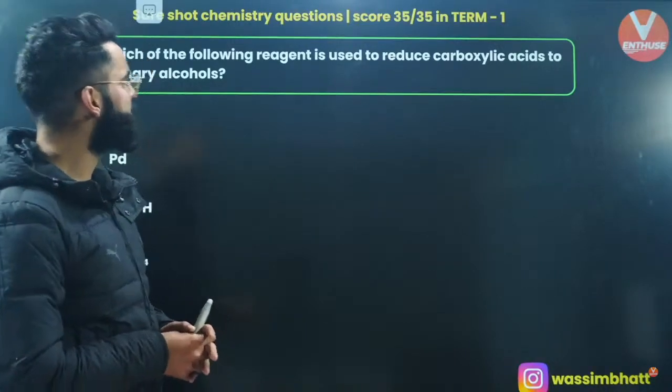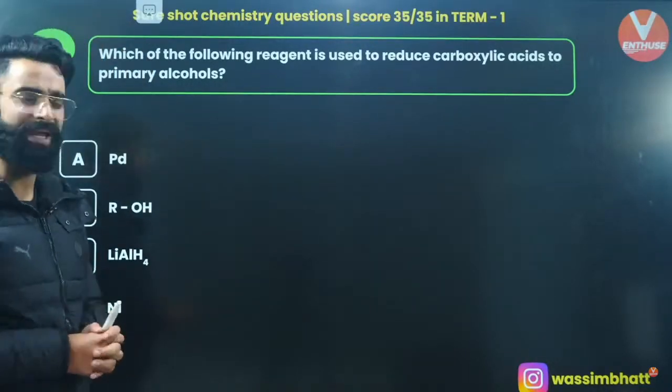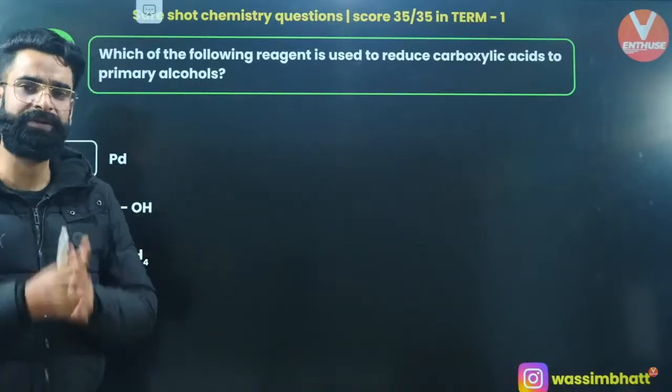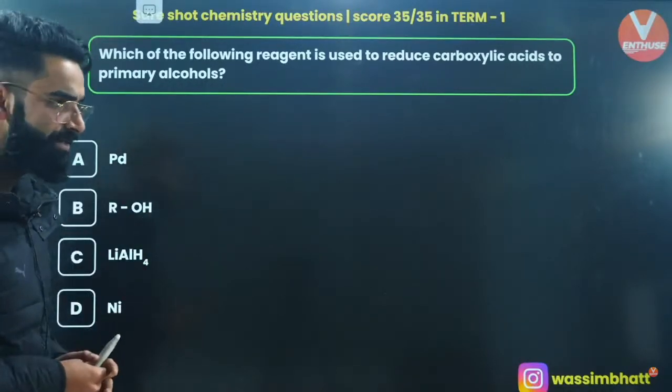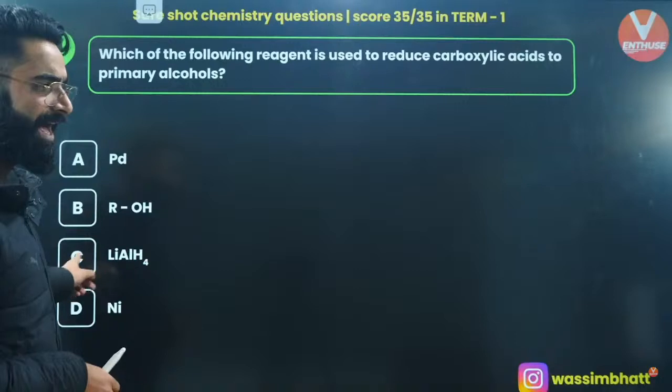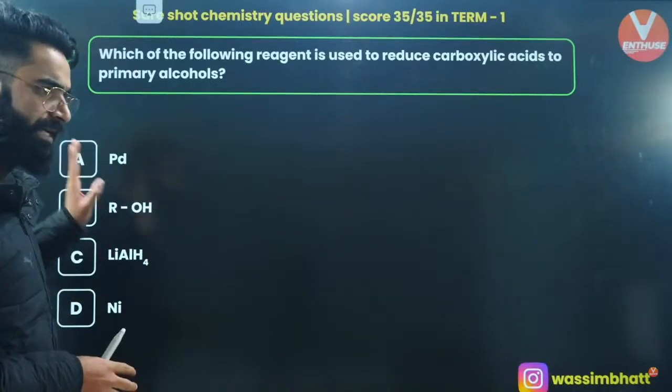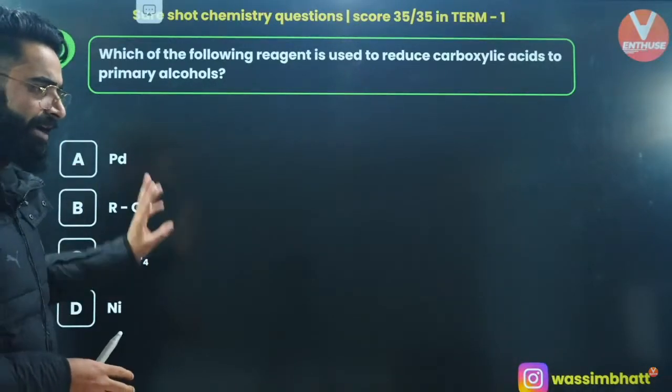Which of the following reagents is used to reduce carboxylic acids to primary alcohols? Carboxylic acid to primary alcohols. It's going to be lithium aluminum hydride, right? Yes, LiAlH4. Absolutely, lithium aluminum hydride is the one.